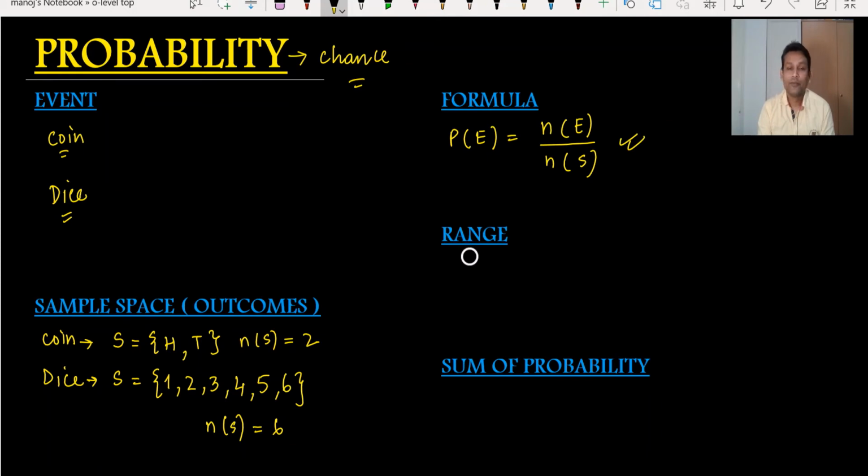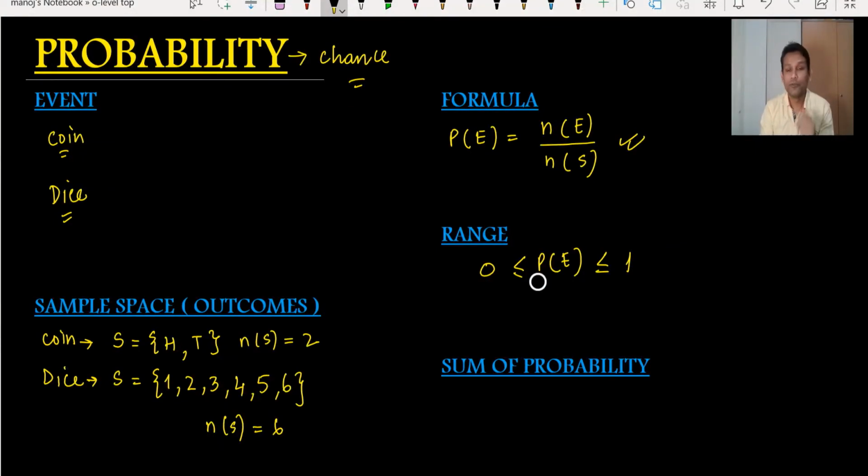Range of the probability. This is a very important part. The probability of any event cannot be less than 0 or more than 1. It means the range is always from 0 to 1. When you find the probability, it cannot be 5 upon 4. It should be 4 upon 4 or 0 upon 4.